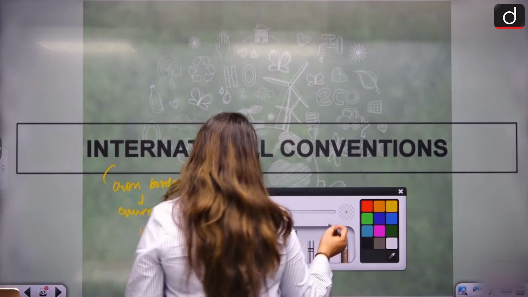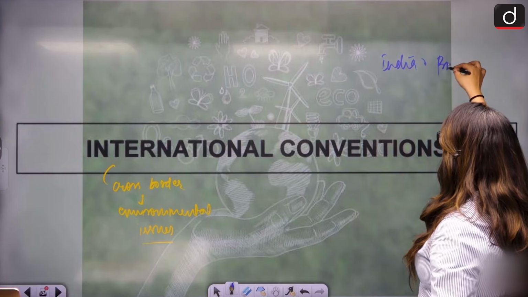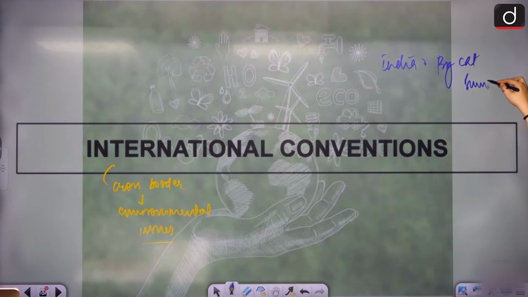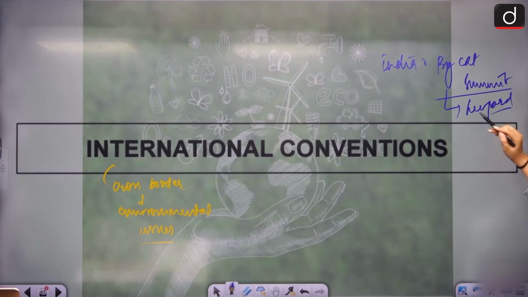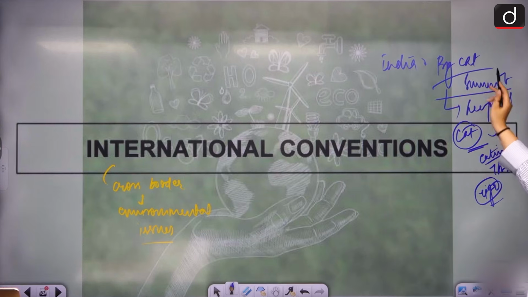For example, if there is any species getting extinct across the world, recently India has come up with the Big Cat Summit, where we are inviting all the nations that have big cats, like leopards and others. Multiple species from the cat family are included, which are getting extinct and generally threatened everywhere. India is doing everything to support the tiger population. We have Project Tiger, and to save that, India has come up with the Big Cat Summit.